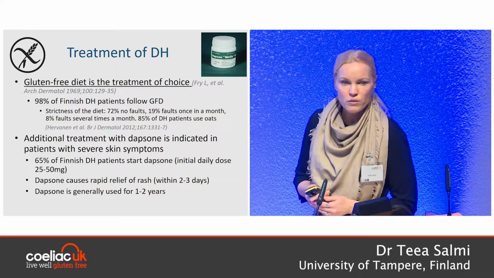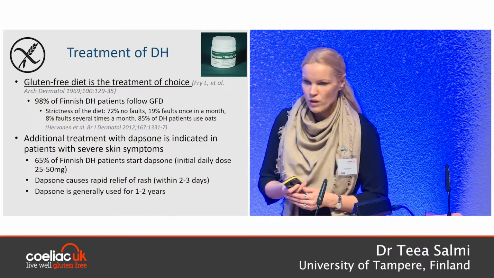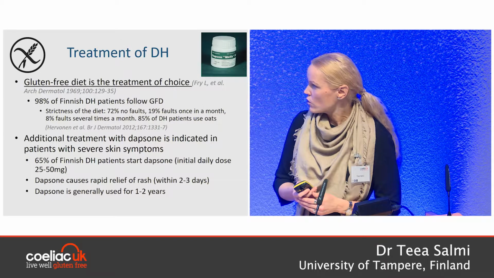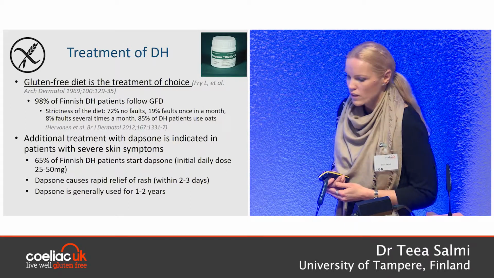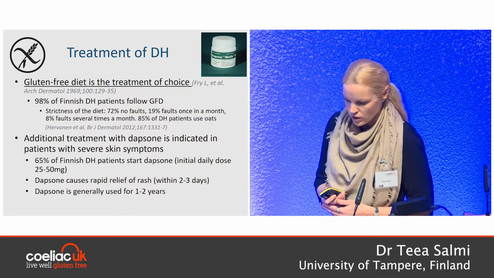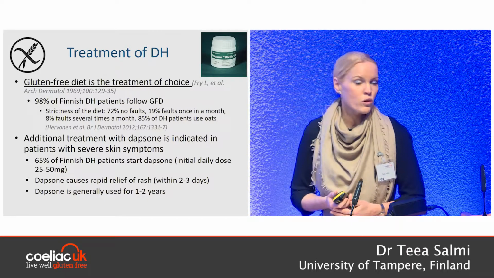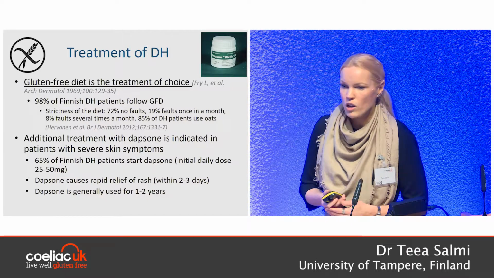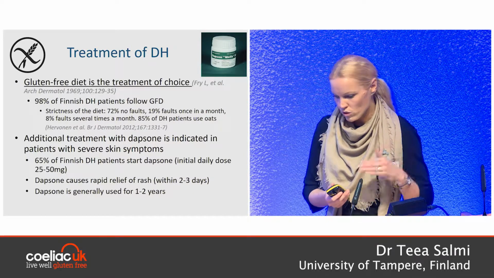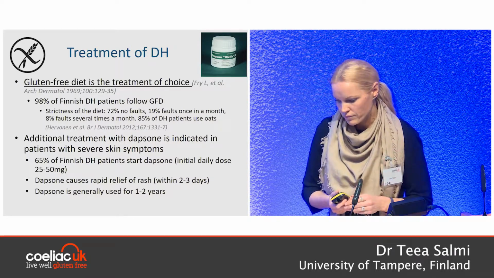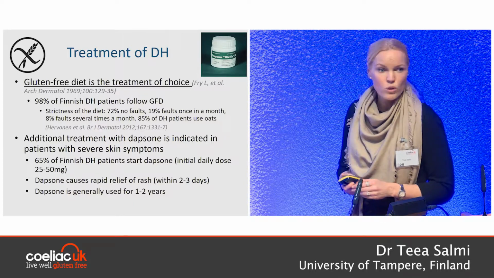and therefore patients with severe symptoms need additional treatment. Luckily, dapsone is a treatment that causes rapid relief of the rash. It usually relieves the rash within a couple of days. In Finland, 65% of DH patients start dapsone. We start with a dosage of 50 milligrams, so that's quite small, and after a couple of weeks, we go down to 25 milligrams. So quite low dosages are enough for our patients, and then the medication is discontinued within a couple of years.